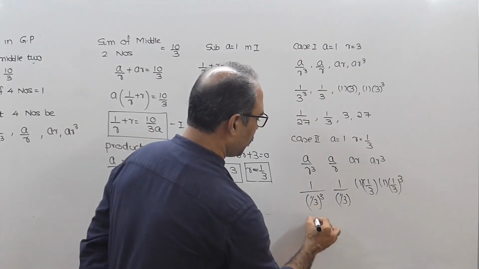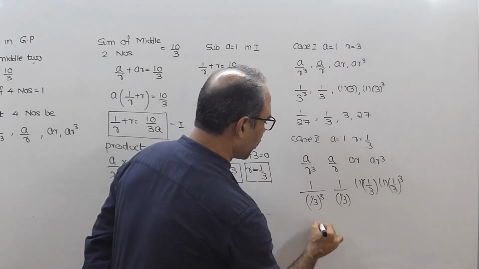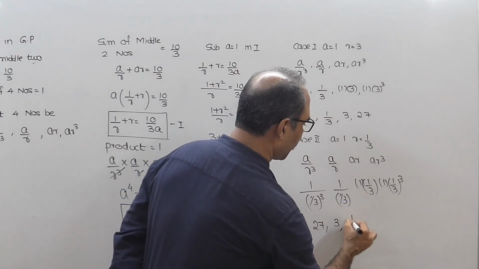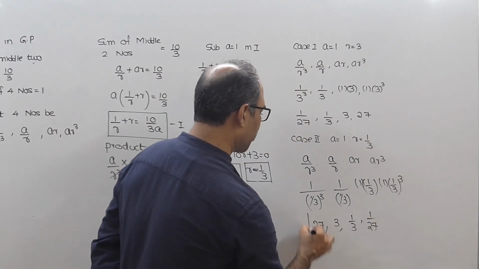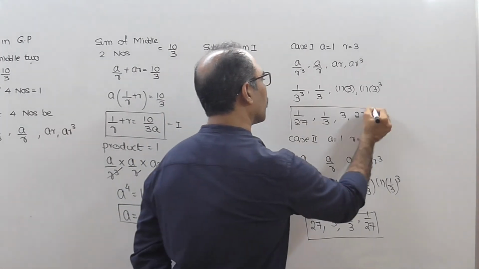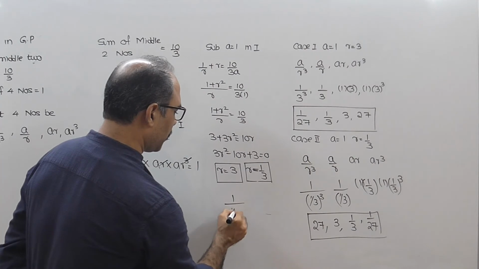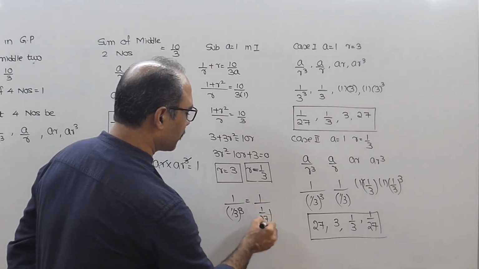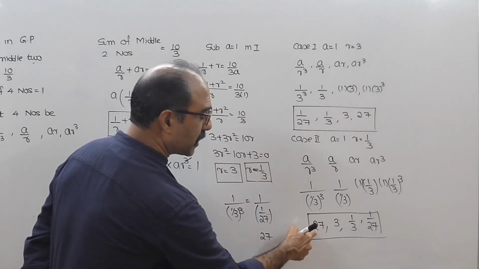So this will come as 1 upon 27. When it is flipped, it will become 27. 1 upon 3 will become 3. 1 into 1 upon 3 will be 1 upon 3, and 1 upon 3 the whole cube is 1 upon 27. See, 1 upon 3 the whole cube is 1 upon 27. So 27 when flipped goes up, so it will automatically become 27. That is what this is.